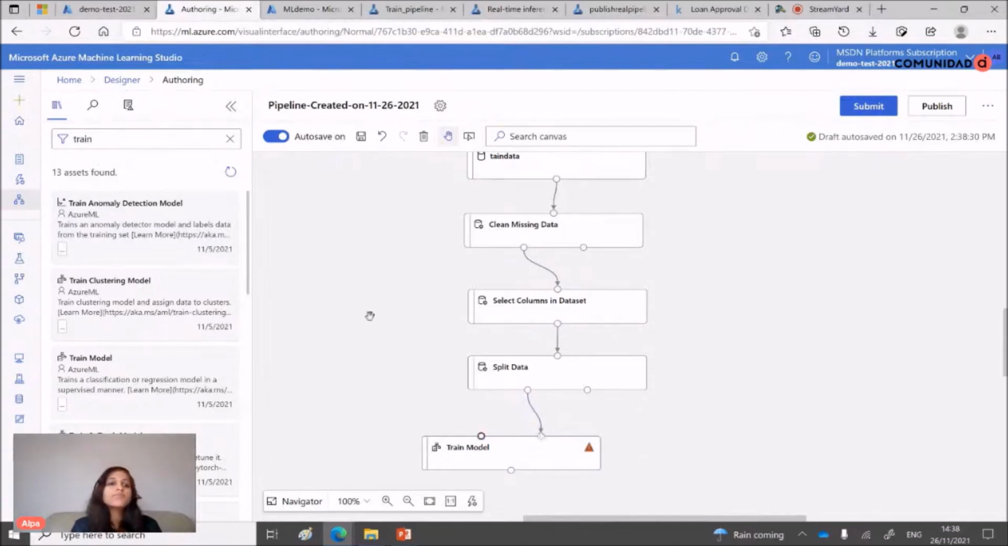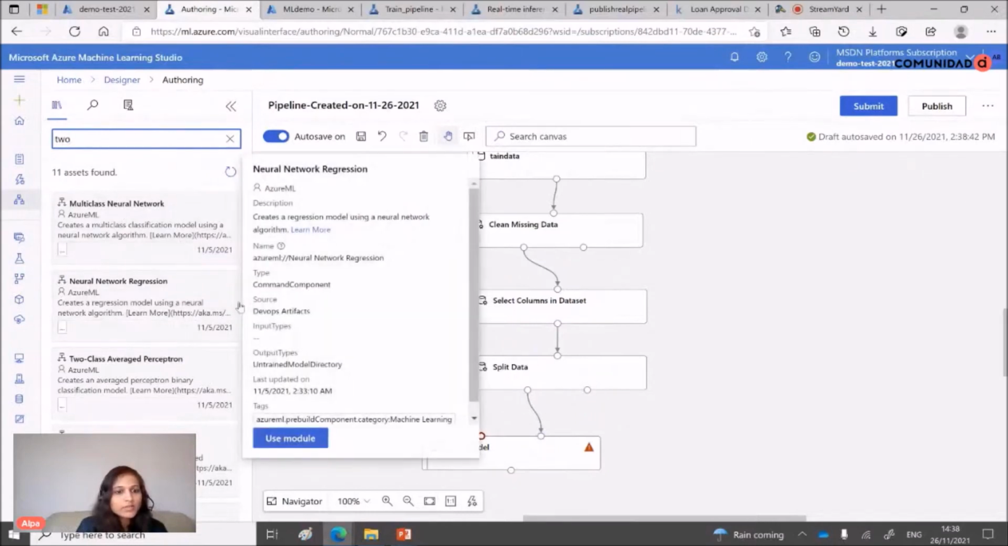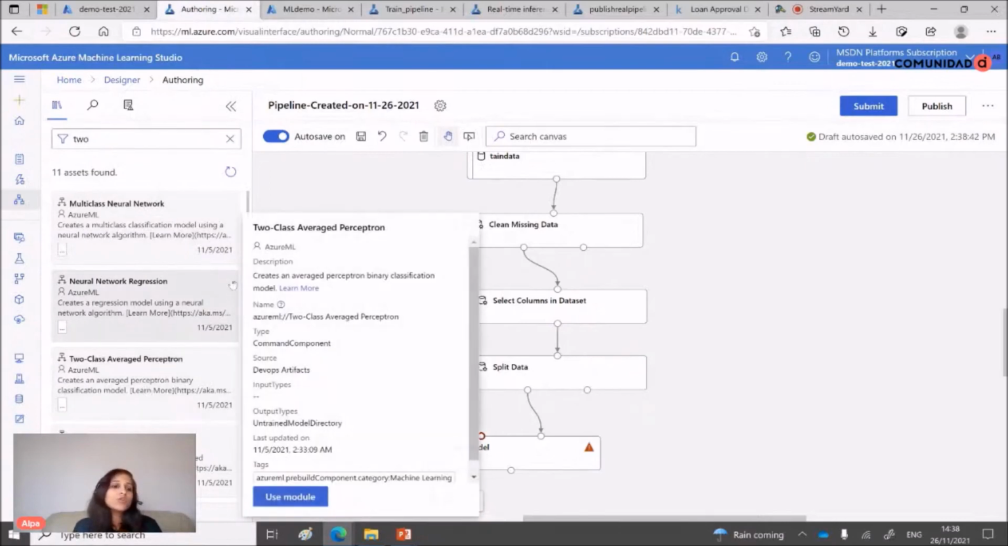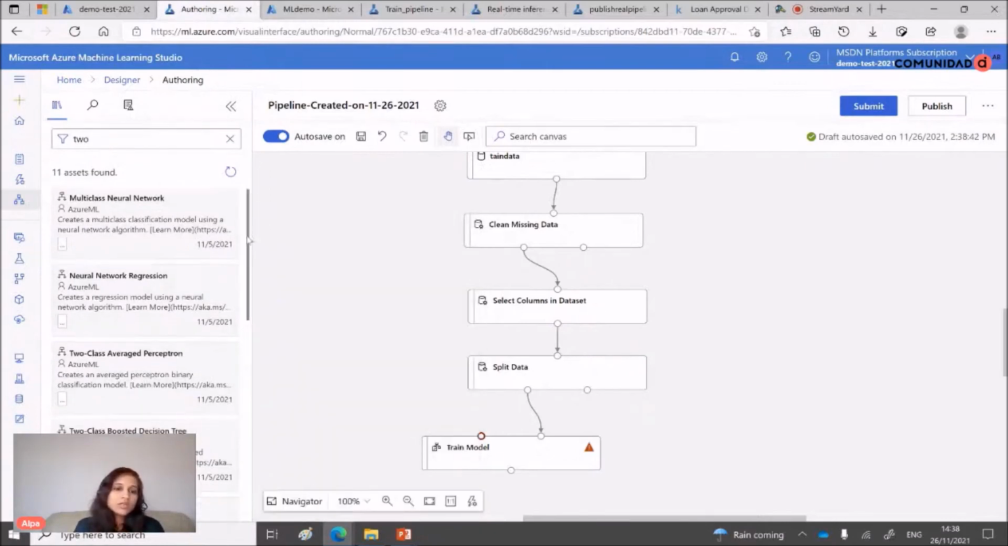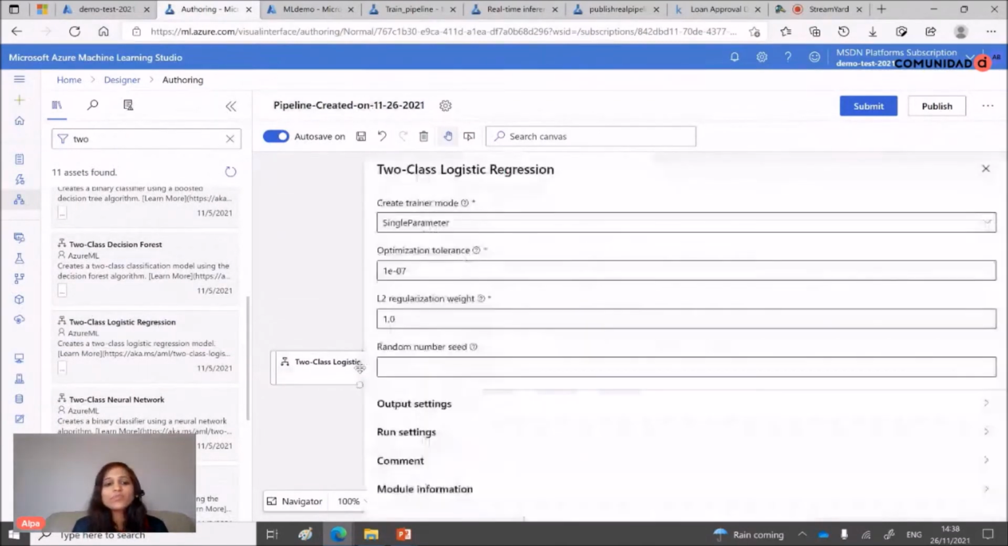This is the dataset, and I need an algorithm. So let's pick a two-class algorithm or any other regression algorithm. Let's start with these, which are all the algorithms. You can see that these built-in algorithms are ready for us. If we have our data ready, we can just use a built-in one by drag and drop here.